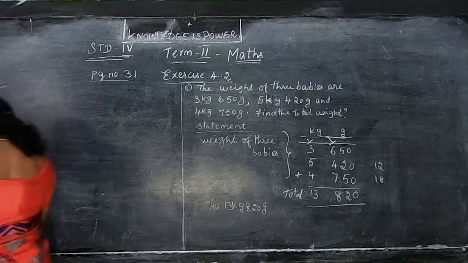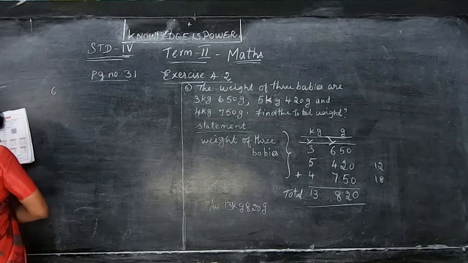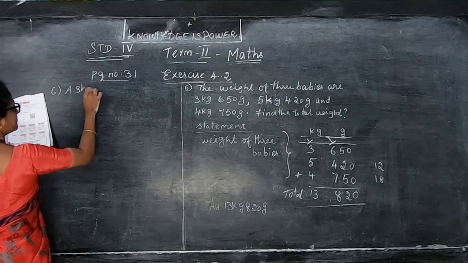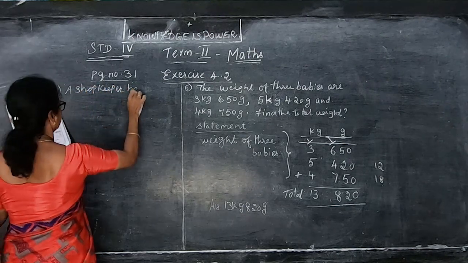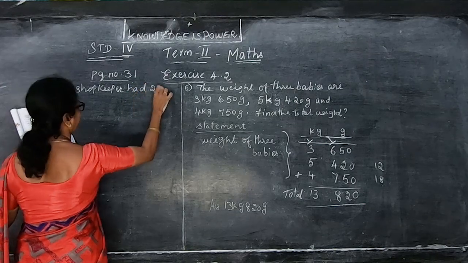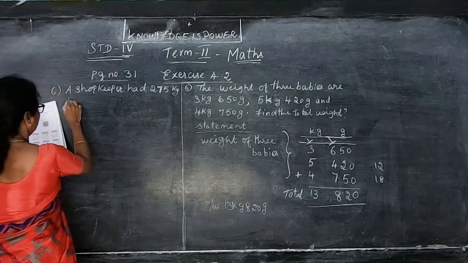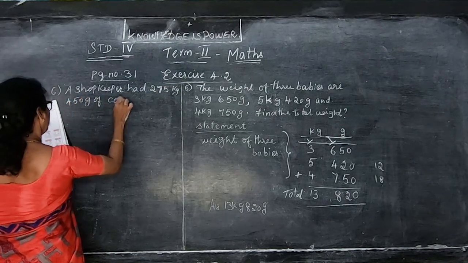The next one is subtraction. Also they have given one problem. A shopkeeper had 275 kilogram 450 gram of coffee powder.